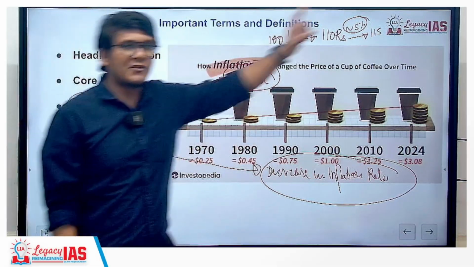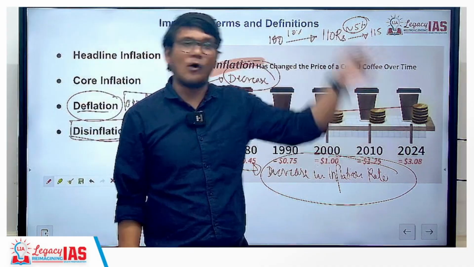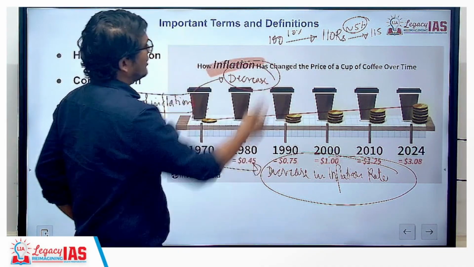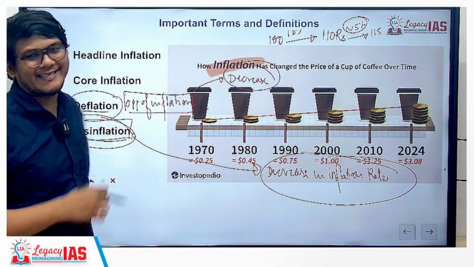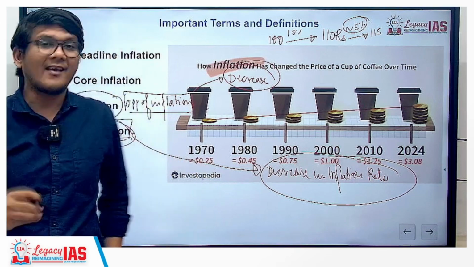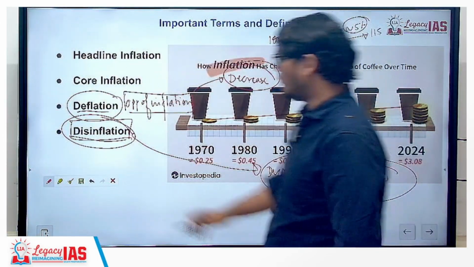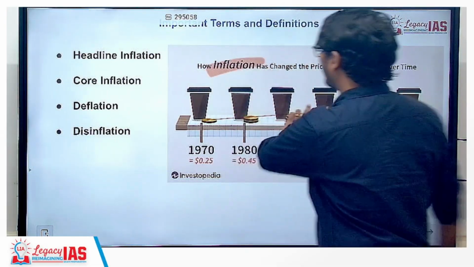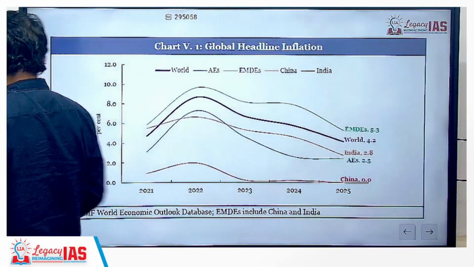So is inflation there in the economy? Yes. But hasn't the inflation rate gone down? Yes. So inflation is still there, but the rate of inflation has gone down, which is nothing but the concept of disinflation. So these are the important terminologies which you should know before you start going through this particular chapter. Now let's get started with the details that are mentioned in this chapter one by one.